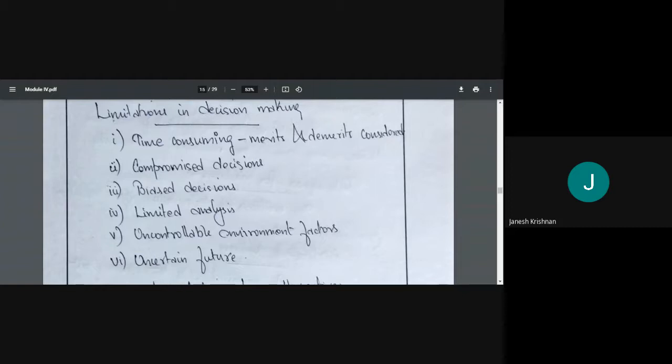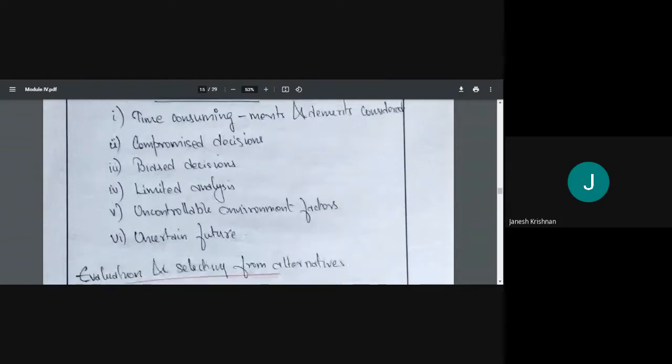Whenever we make a decision, we are deciding for the future, and we know the future is uncertain because it may change, maybe the next minute, maybe the next day. The future is uncertain, and that also has to be considered.